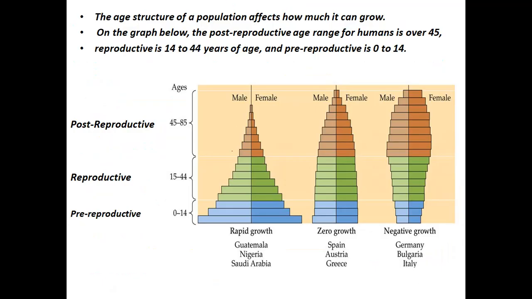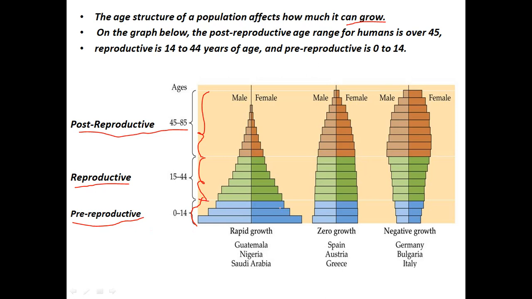So this age structure or age pyramid can show us how much a population can grow. Like in these 3 age pyramids of different countries, this is the post-reproductive group. The post-reproductive group is from the age of 45 to 85. Then we have the reproductive group or adult group, from the age of 15 to 44. Then we have the pre-reproductive or young population from 0 to 15.